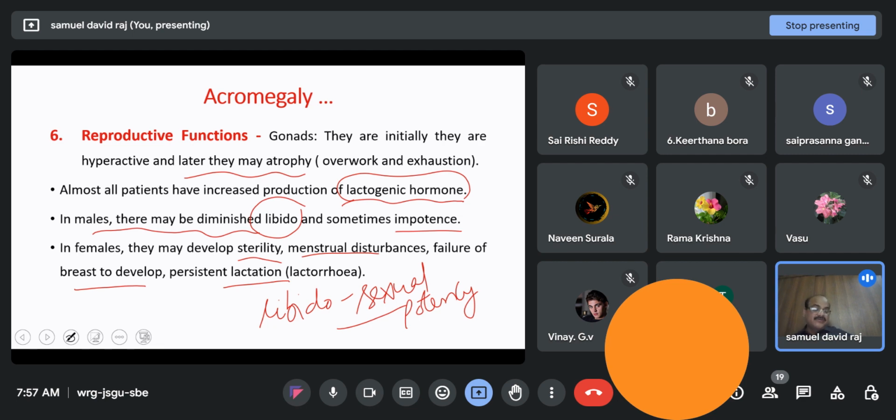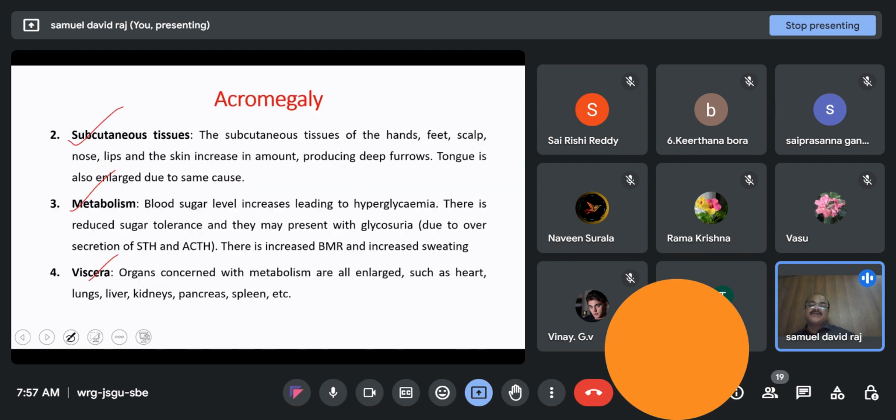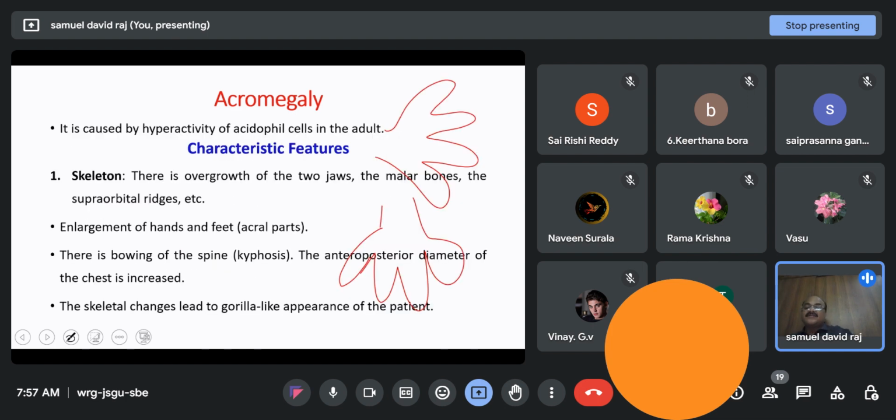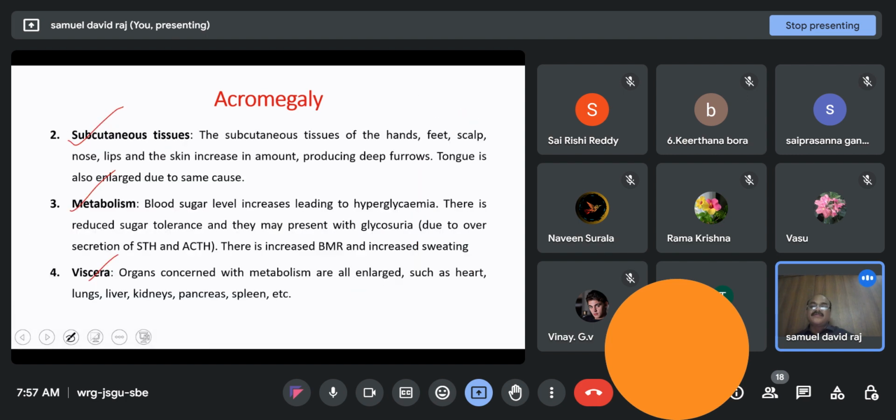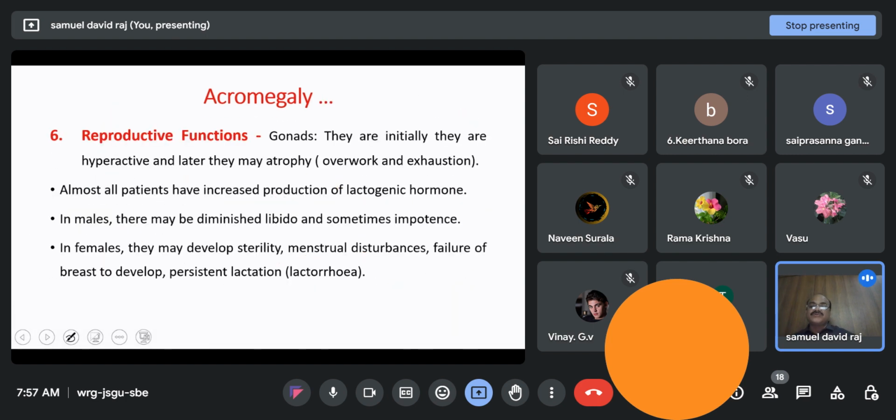So all these you need not remember. What you have to remember are the main features. I'll share this PPT with you. You can write down the remaining part of the notes.